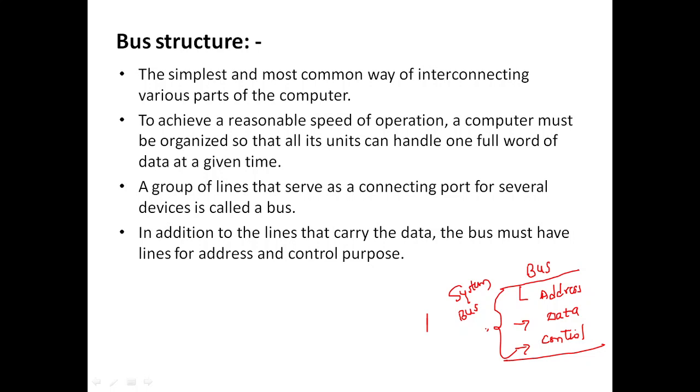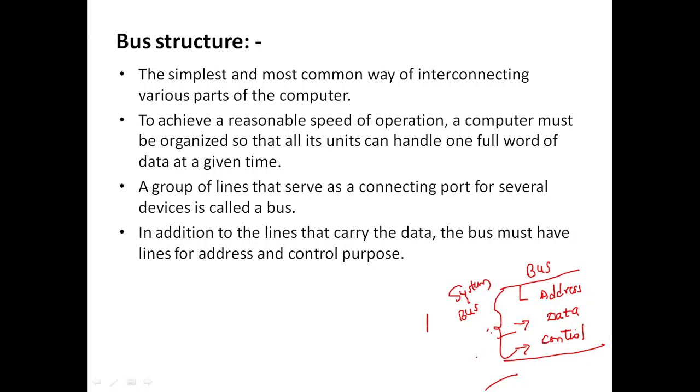So in order to interact with any one of the components of the computer, we need something to interact with that. That something is what we call a bus. So this bus is a common way of interconnecting various parts of the computer. Without the buses, we can't transfer the address, we can't transfer the data, we can't transfer the control signals too. So if these are not done, it is of no use. So in order to get our work done in a proper manner, all three buses are very important: the address bus, data bus, and the control bus.